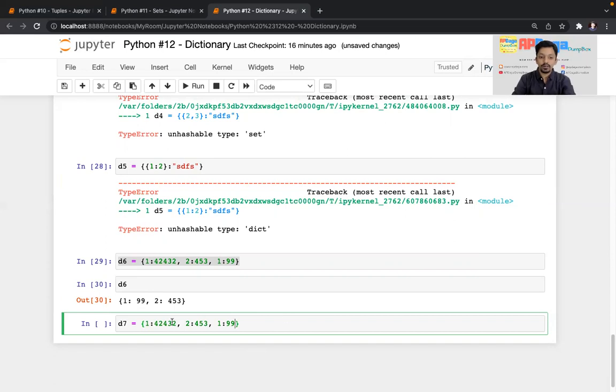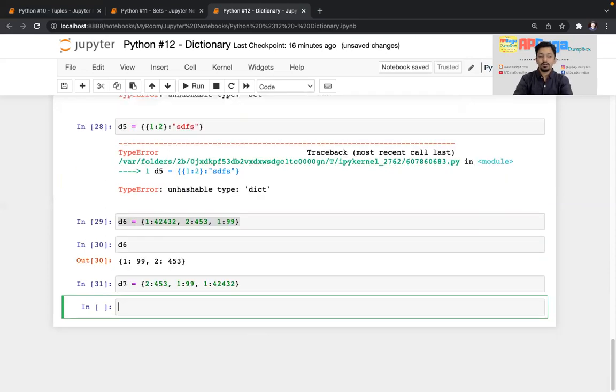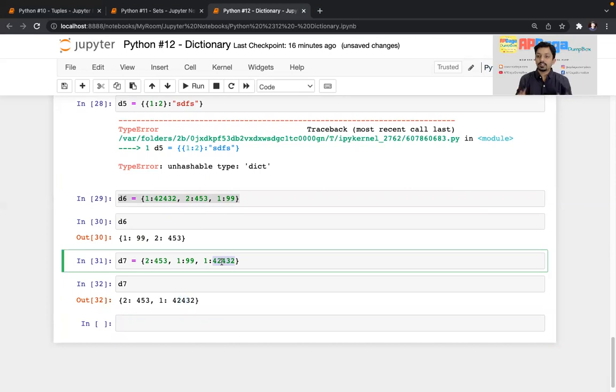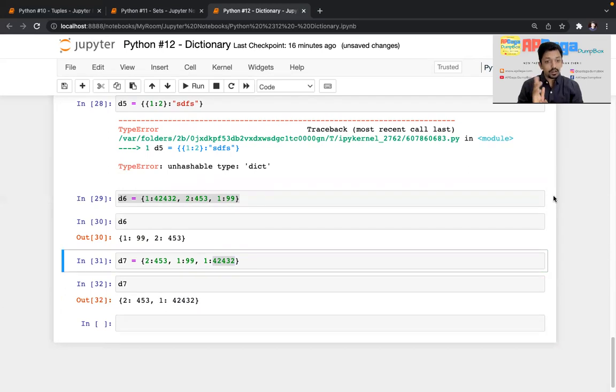So instead of that, if I delete this and write it here, and I'll print D7, you can see now the value of 1 is this. Whatever is the latest value, that will be shown and kept, and the older value will be removed. Okay, so that's it.